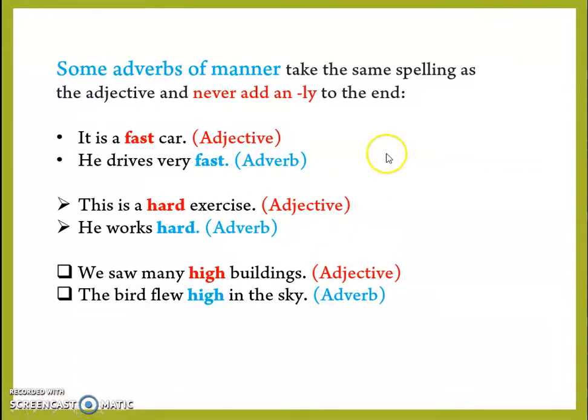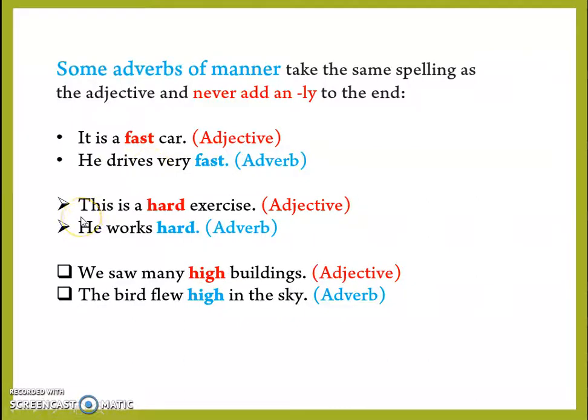But certainly, it is not always the case. Some adverbs of manner take the same spelling as that of the adjective. Let us look at a few examples. It is a fast car. Here, fast is an adjective that is modifying the noun car. He drives very fast. Here, fast is an adverb that is modifying the verb drives.